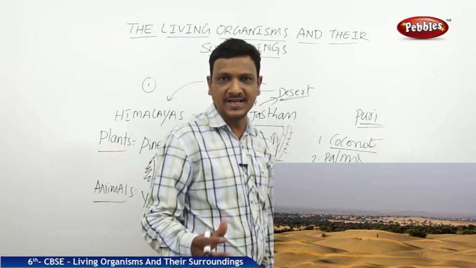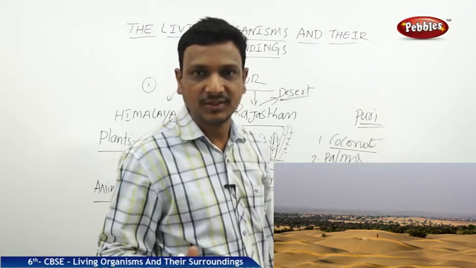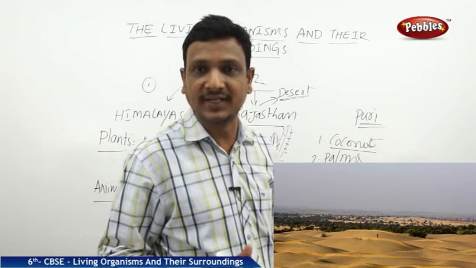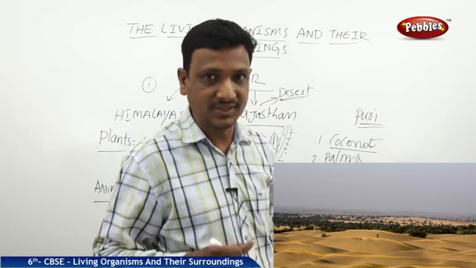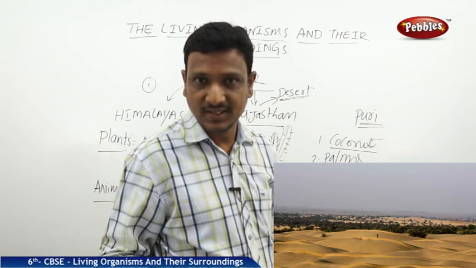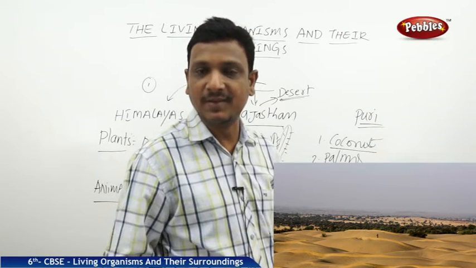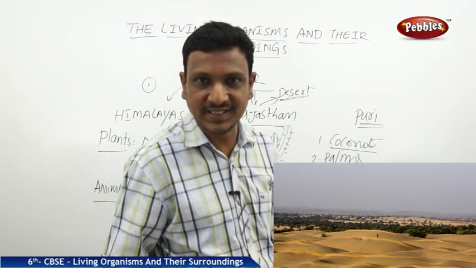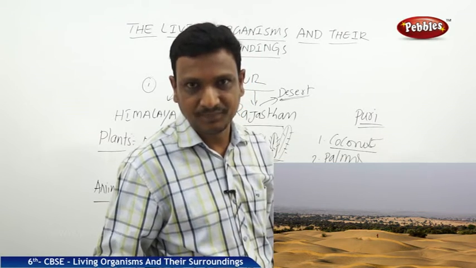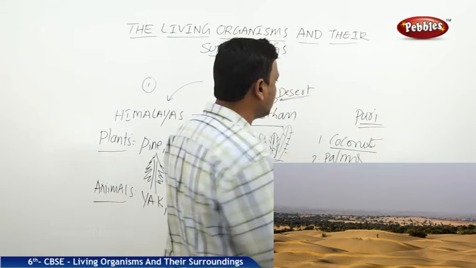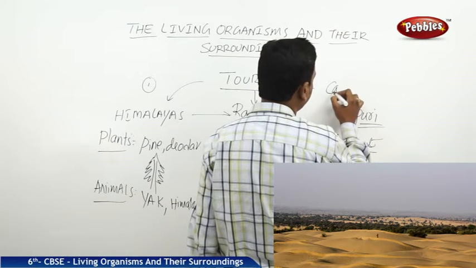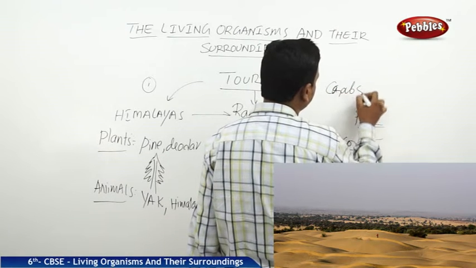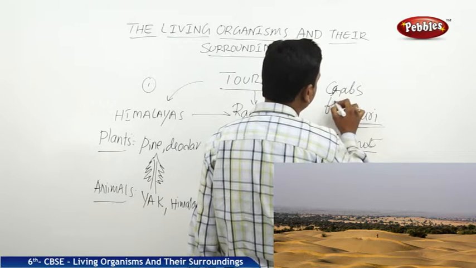So you get the idea. I'm telling you the beach. What kind of animals can you expect over there on the beach? You can find some crabs. You can find some turtles. You can find some fish. There will be so much fish at the beach. The fishermen go hunting into the sea and get a lot of fish. Right. So these kinds of animals are found. We can write crabs, fish.